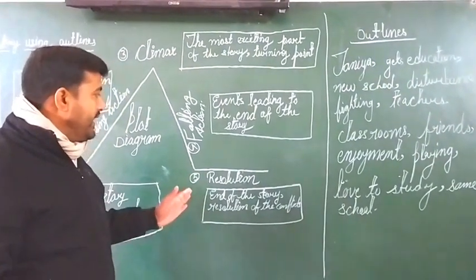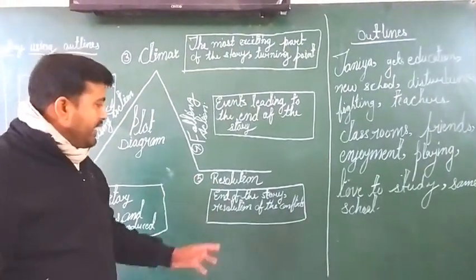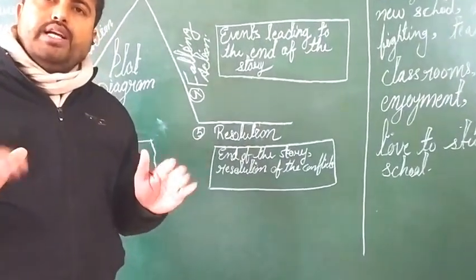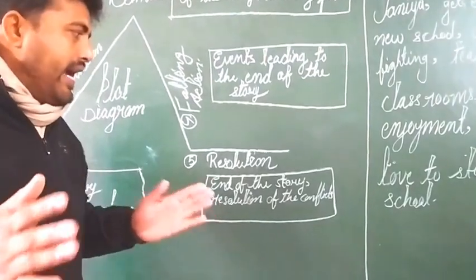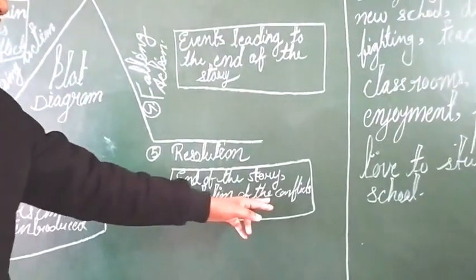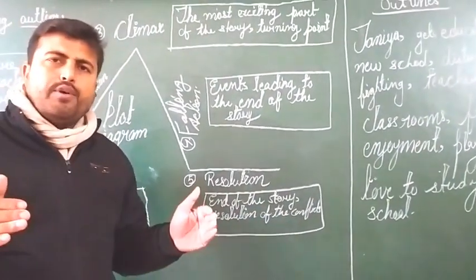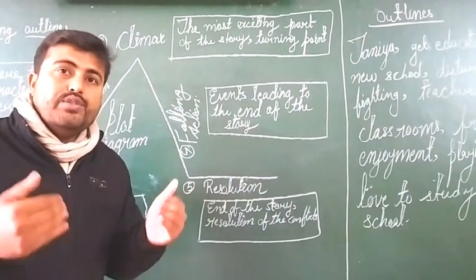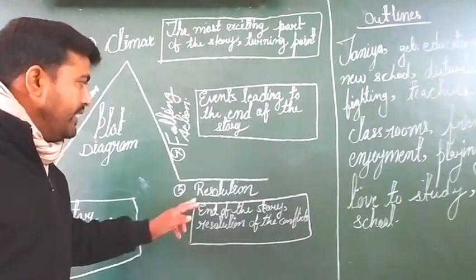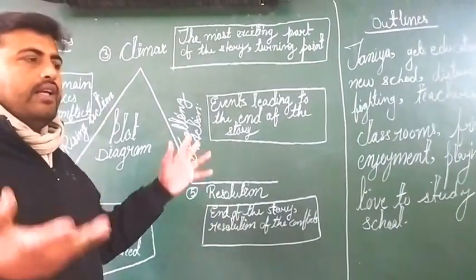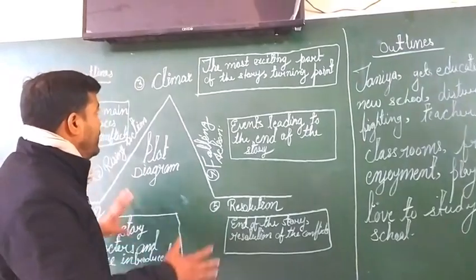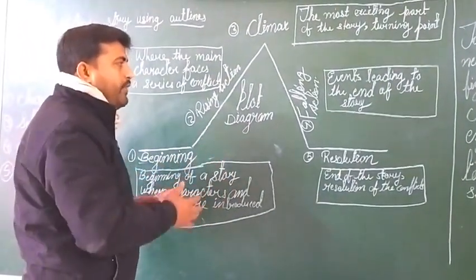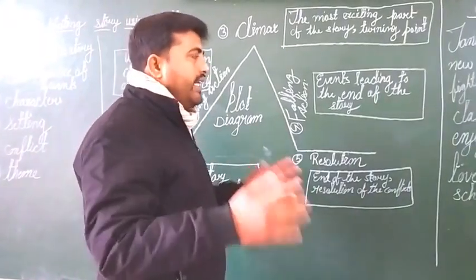Now, at the last is resolution. Resolution means the end of the story, where your story will finish. It means resolution of the conflict. All the problems, all the conflicts, all the issues will be resolved. That's why it is called resolution. So my dear students, I hope you understood the flow diagram, a beautiful diagram. There are five points. You understood it. Now see the outlines.